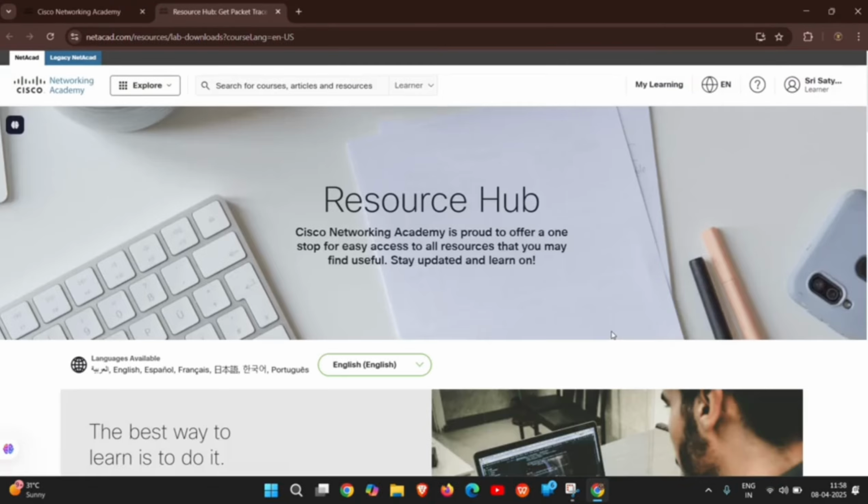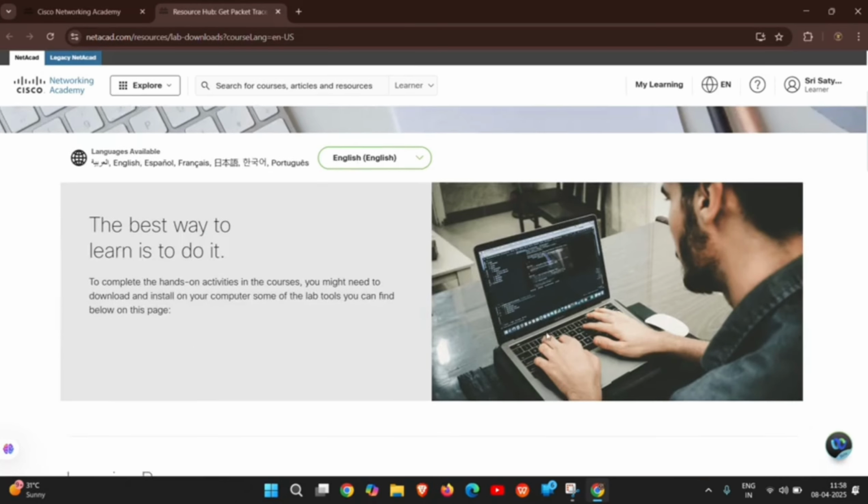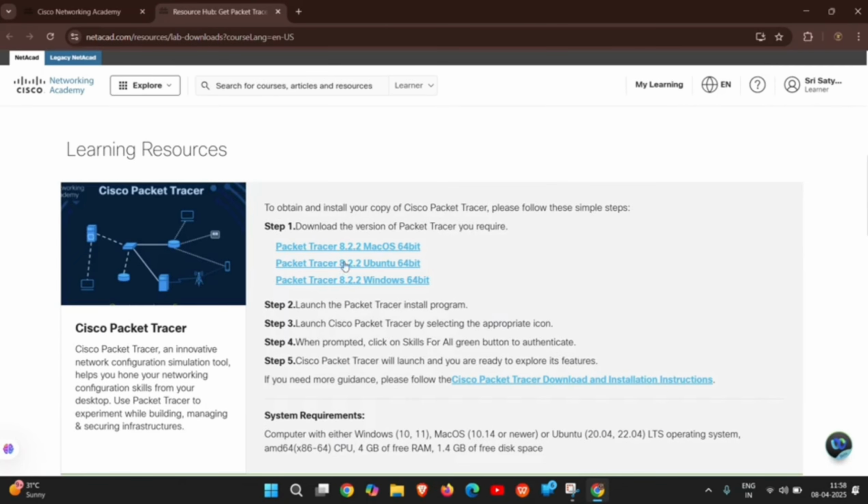If you click on it, it will take you to the page. Here it comes. Now if you are on Mac, click on Mac. If you are on Ubuntu, click on Ubuntu. I am on Windows, so I have clicked on Windows. Now it started downloading.